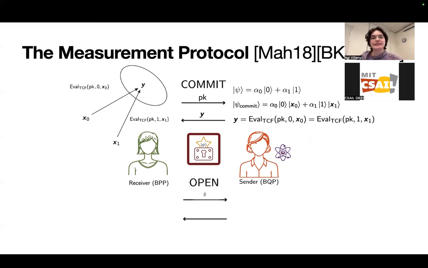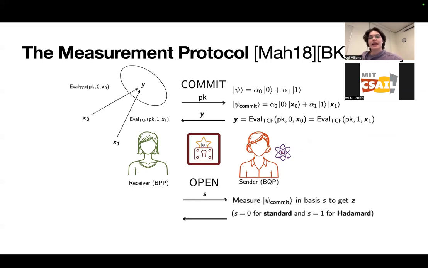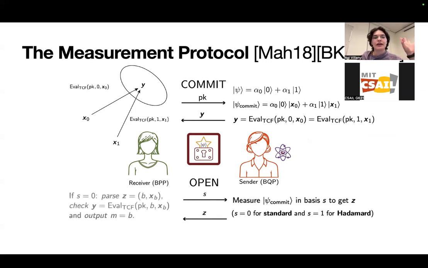And then in the open phase, the receiver chooses a bit S that corresponds to either standard or Hadamard basis, and then the sender measures psi commit in that basis to get the opening string Z. The opening string is sent back to the receiver. And then, if it was a standard basis opening, the receiver can just parse the opening string directly and perform a consistency check because it has the image Y that it got in the commitment phase.